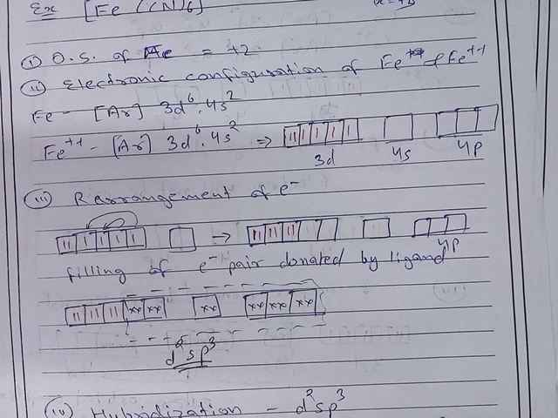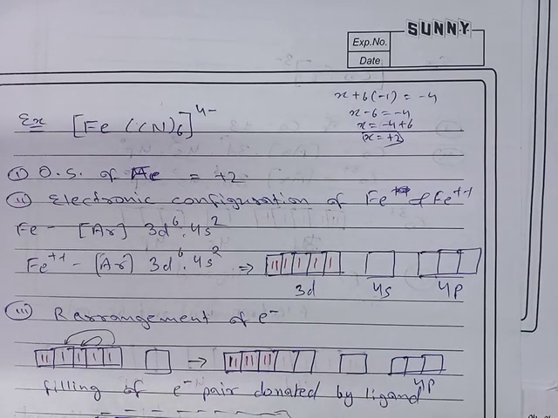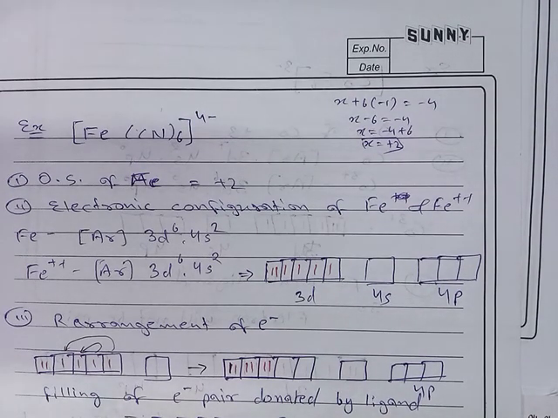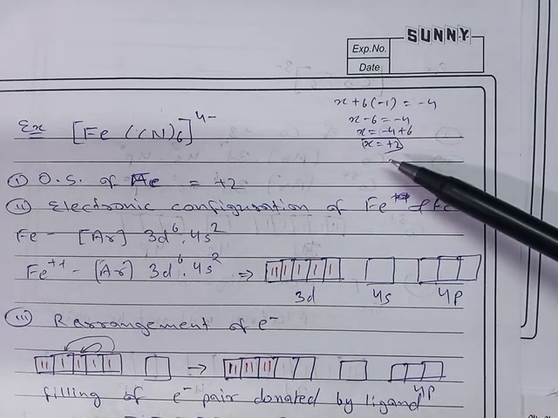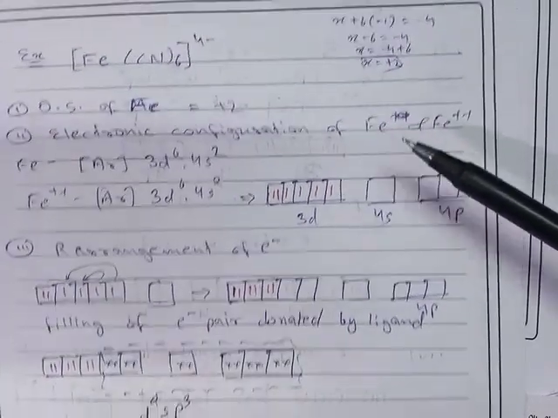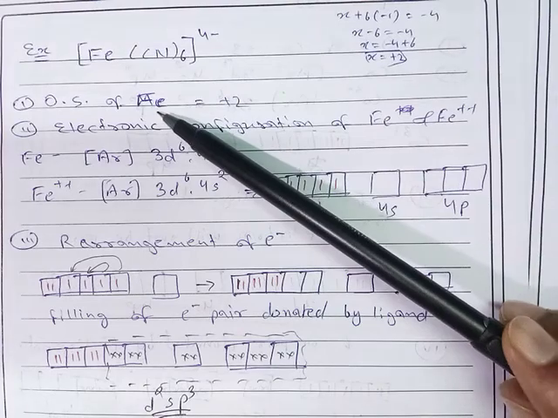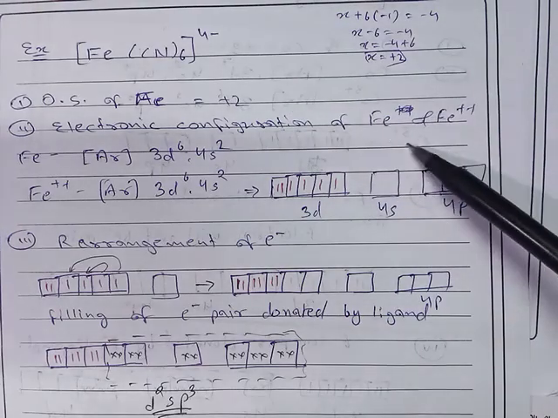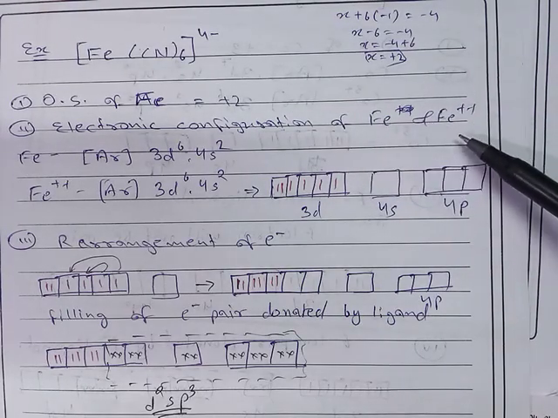So the first example is K4[Fe(CN)6]. Hexacyanoferrate contains a minus 4 charge, meaning it is a negative complex, and the oxidation number of the metal, iron, we calculate here. So the oxidation state of the metal is +2. According to the points, first we calculate the oxidation state of the metal, which is +2, and the second point is the configuration of the metal and the metal ion. Metal means Fe and the metal ion means Fe2+.